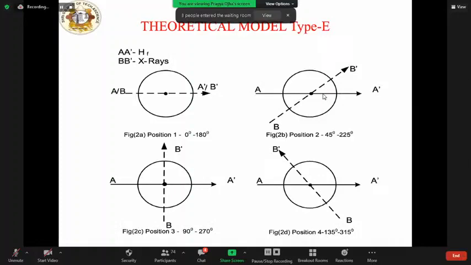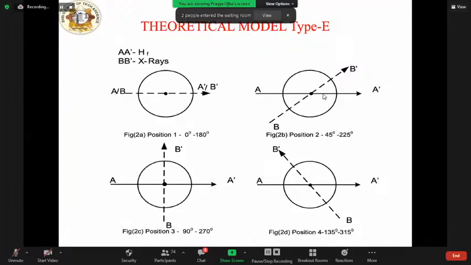In order to measure the intensity distribution curve using this X-ray diffraction technique, I developed a new model, as I told you, named type E pattern. Look at these figures 2A, 2B, 2C and 2D.